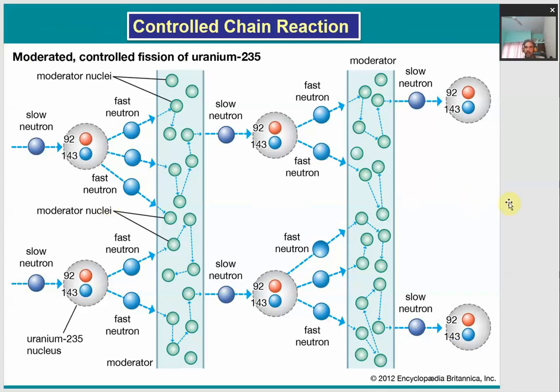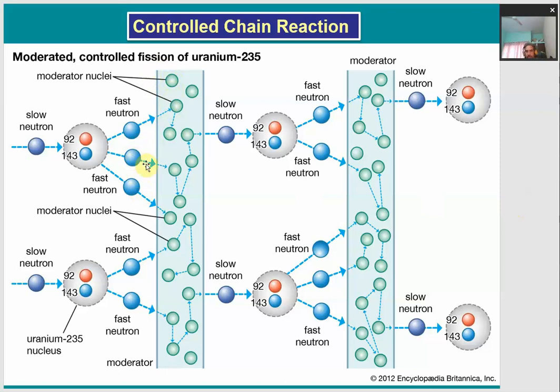Okay. So how to control this chain reaction? Otherwise it will keep on giving a large amount of energy, which will be very difficult to handle. So how do we control this chain reaction? We make use of some moderator. This moderator just slows down these fast moving neutrons to a sufficiently low value.